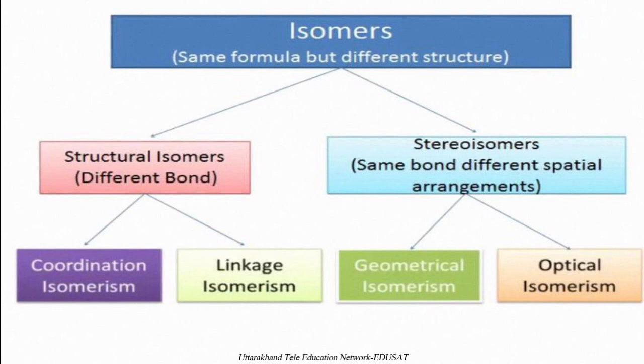This structural isomerism can be separated into four parts. First is coordination isomerism, second is linkage isomerism. Hydration and ionization isomerism are also observed under structural isomerism. Now the stereoisomers have the same bonds but different spatial arrangement around the central metal atom. A central metal atom can accommodate different types of ligands in different ways.